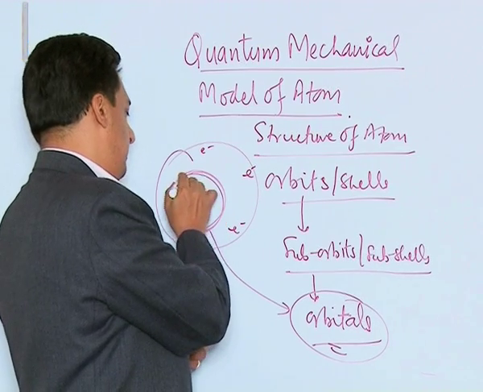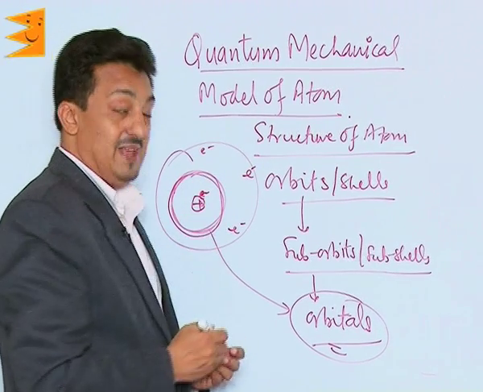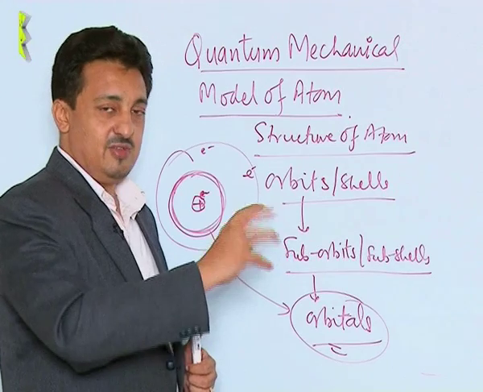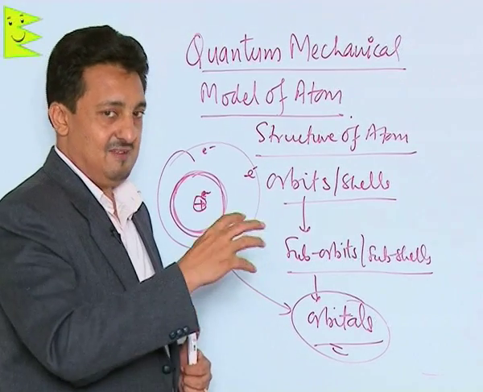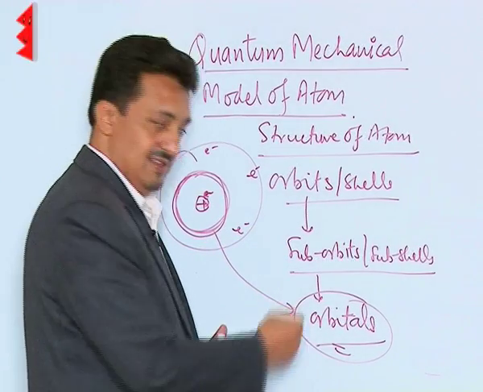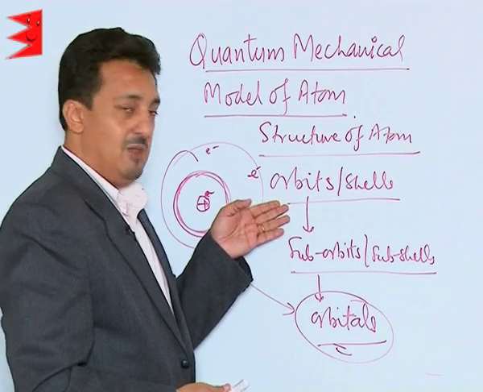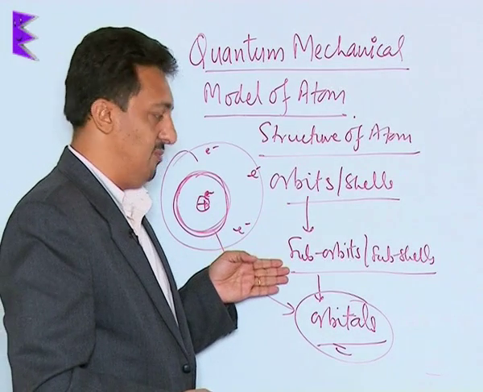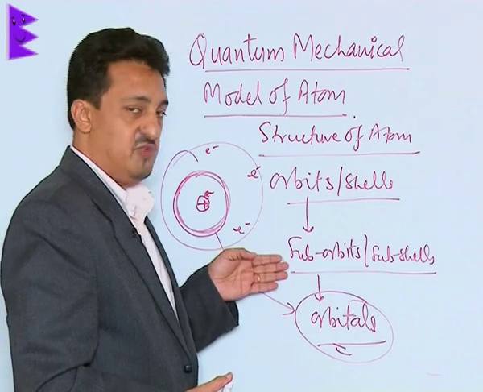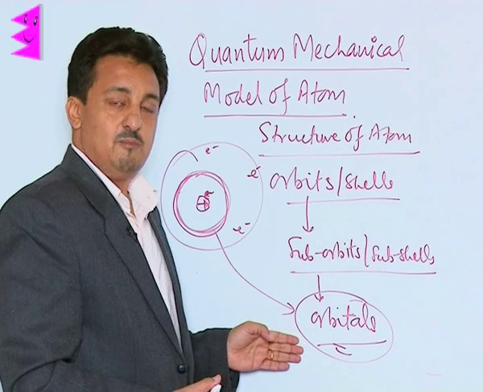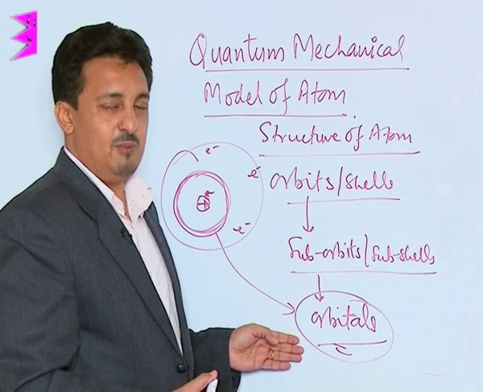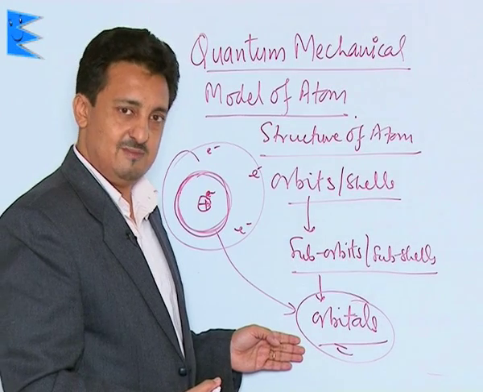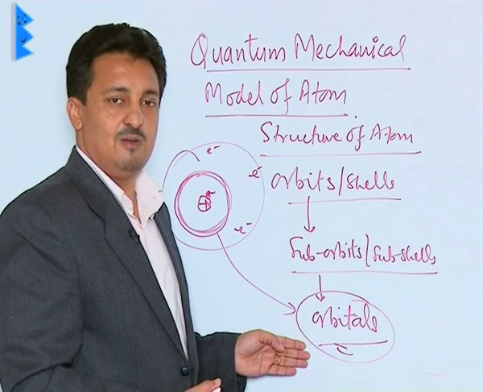But yes, for most of the time, it will be present in a particular three-dimensional path, and that path is called an orbital. So each orbit or shell is divided into suborbits or subshells, which are further divided into predetermined paths where the probability of finding the electron is maximum, and these are called orbitals.